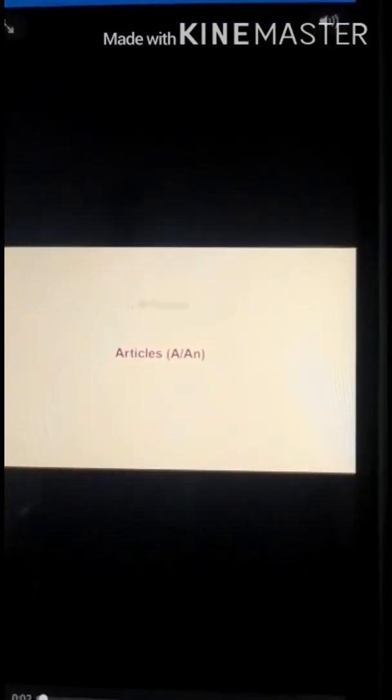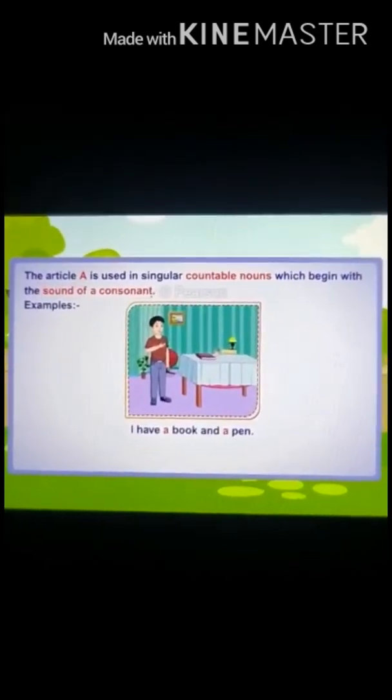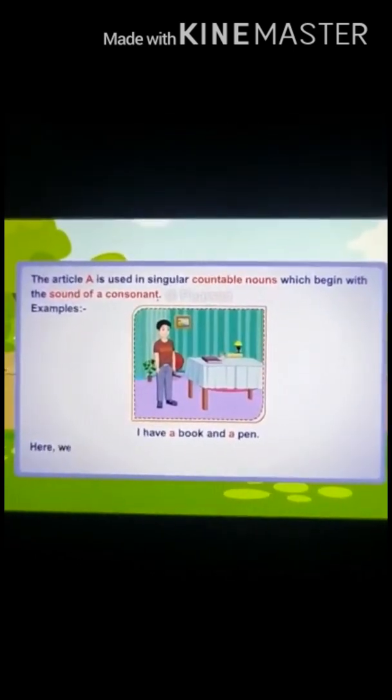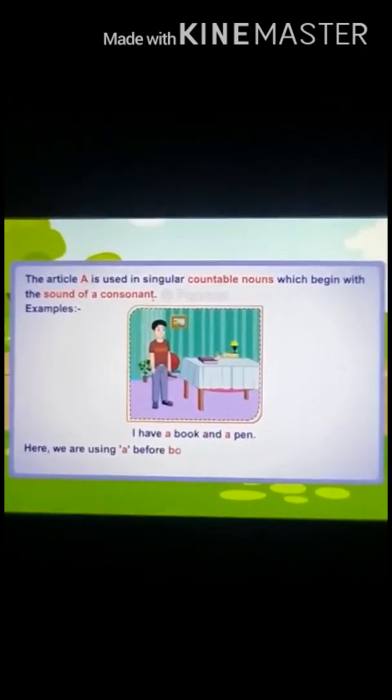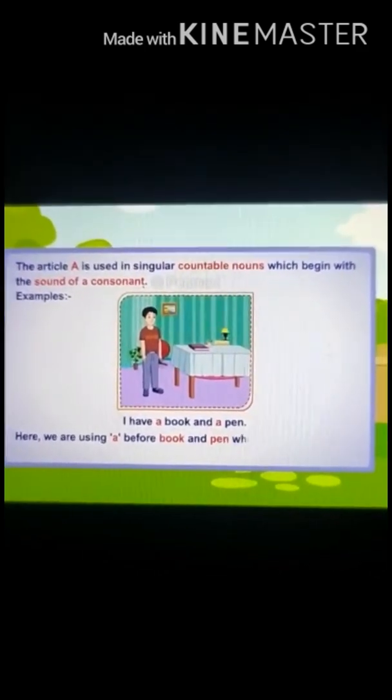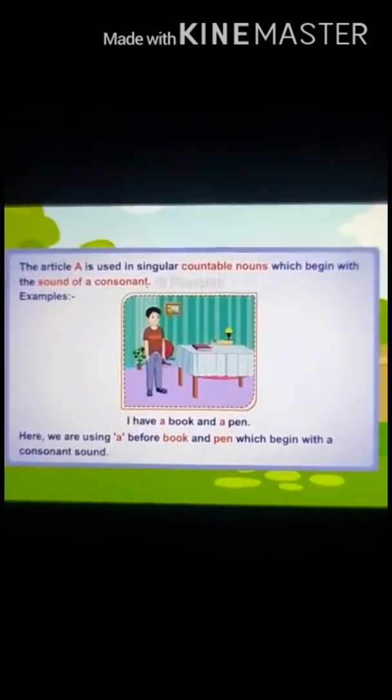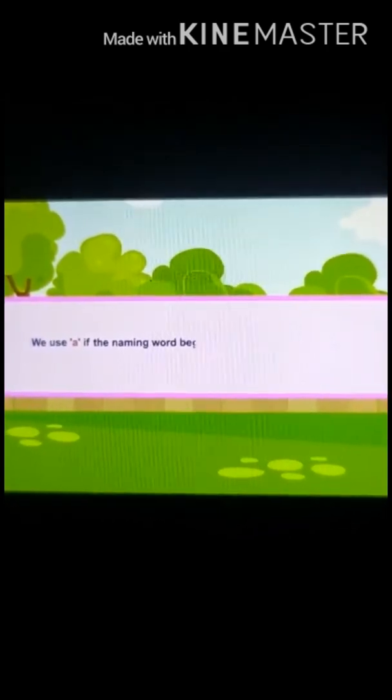Articles a, an. The article a is used before singular countable nouns which begin with the sound of a consonant. Examples: I have a book and a pen. Here, we are using a before book and pen, which begin with a consonant sound. We use a if the naming word begins with a consonant sound.